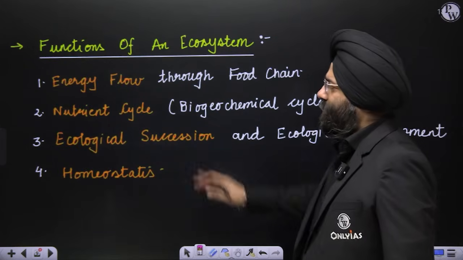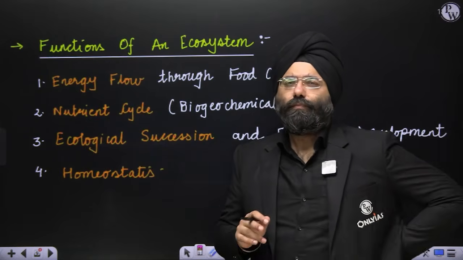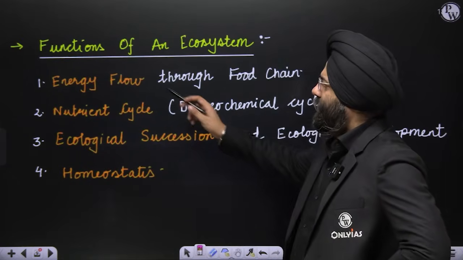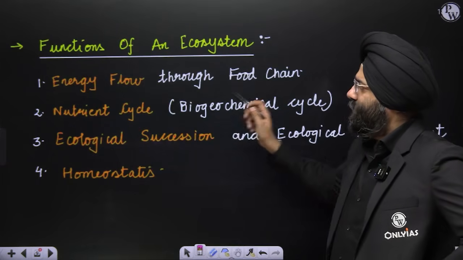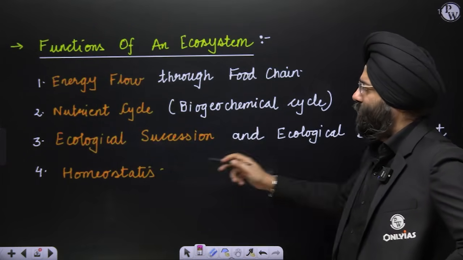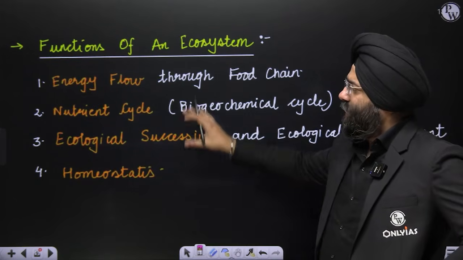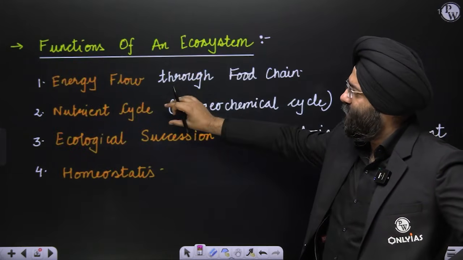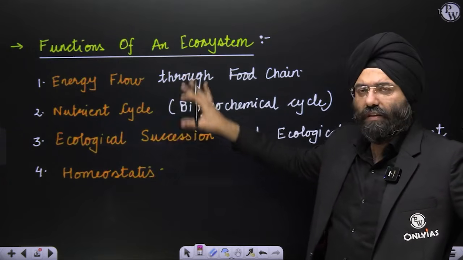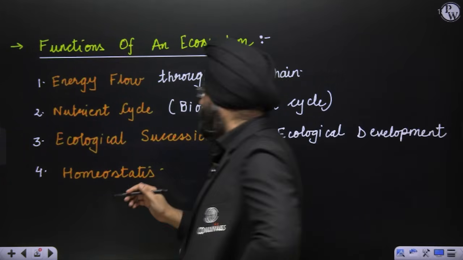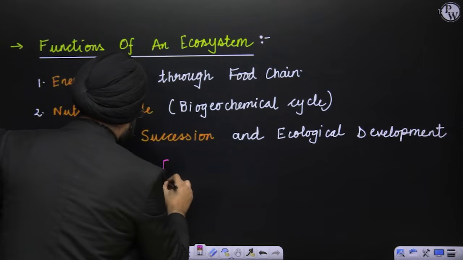Now, whatever words I've mentioned over here are something that will be explained to you, right? Energy flow through food chain. Second is nutrient cycle, that is biogeochemical cycle, ecological succession and homeostasis. Please remember, every single word I'm going to explain, like energy flow is mentioned. Similarly, biogeochemical cycle, ecological succession, everything will be explained in the coming parts of this lecture. One thing that you need to know is homeostasis. Homeostasis basically means maintenance of balance.